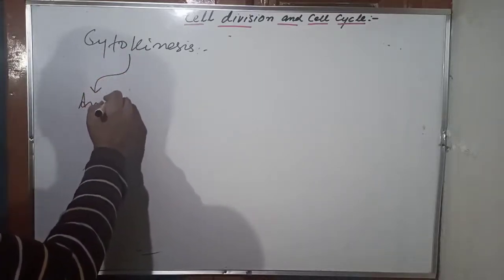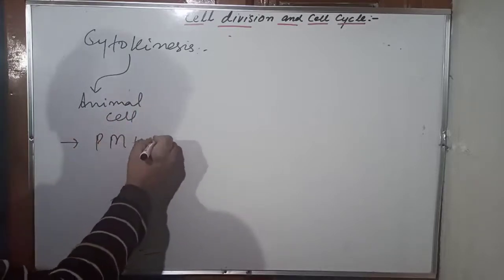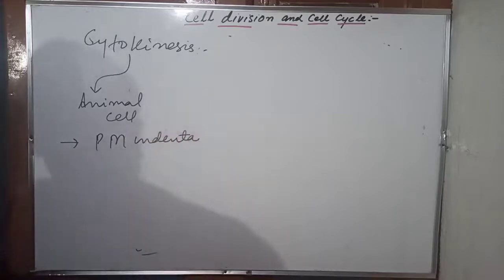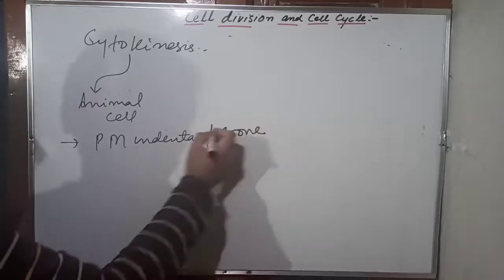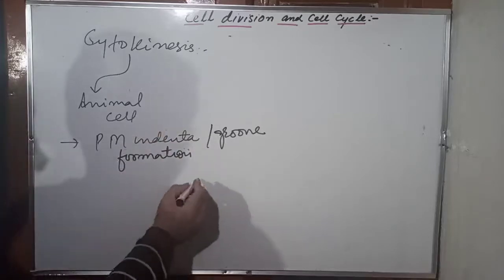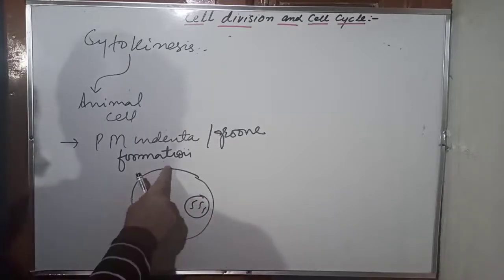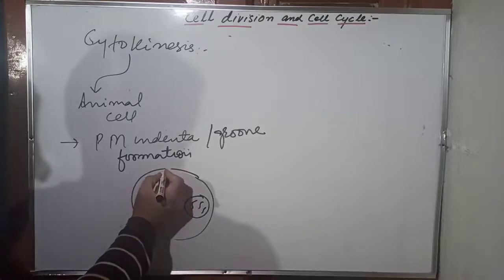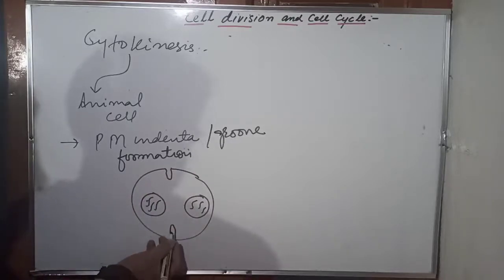In animal cell, cytokinesis occurs due to plasma membrane indentation or groove formation. What does it mean? So this is a cell here. This is one nucleus, this is another nucleus. These are the chromosomes inside, right? So this is a chromosome here. Now what happens here really? The plasma membrane shows indentation, or it grooves. It goes inside like this, and there's a formation of a groove and this indentation.